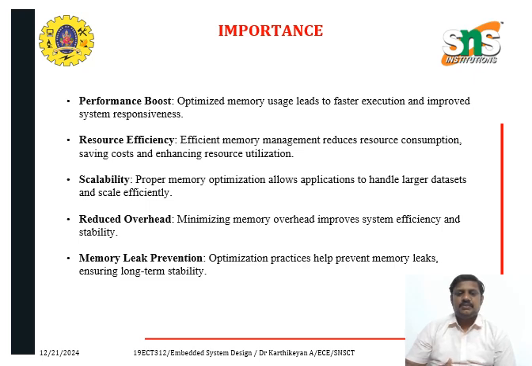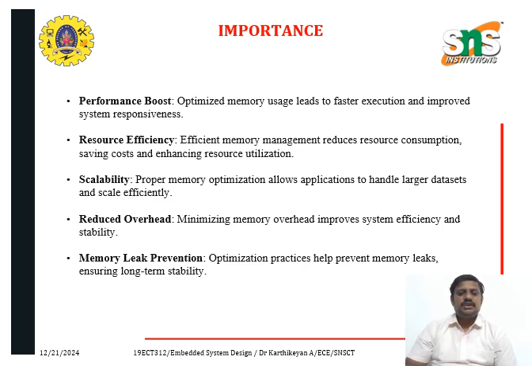Scalability: proper memory optimization allows the application to handle larger data and scale effectively. How effectively we manage or use the scale is called scalability.